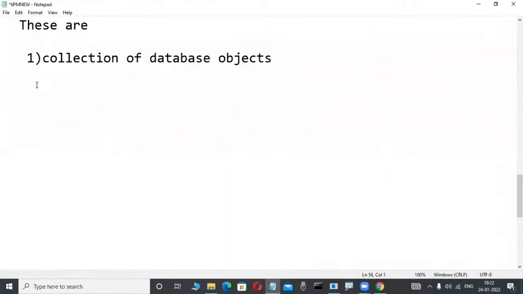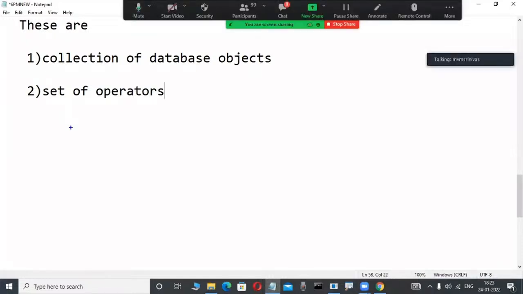In our course we are learning not only the collection of database objects. In any relational data model product, we are observing another easy concept. What is that? A set of operators is available. Operator means, as in C language or Java, equal to, less than or equal to, greater than or equal to, not equal to.